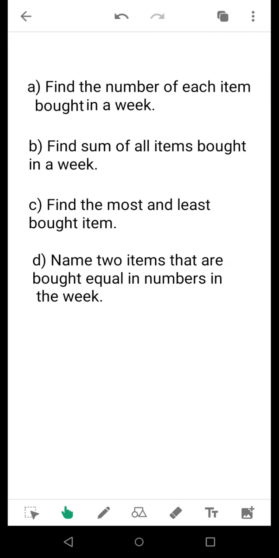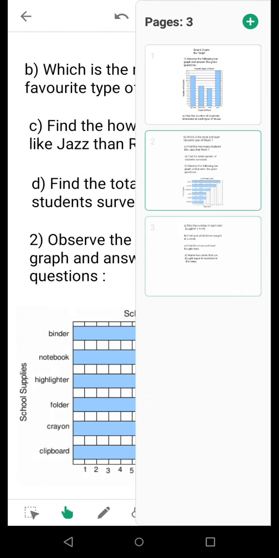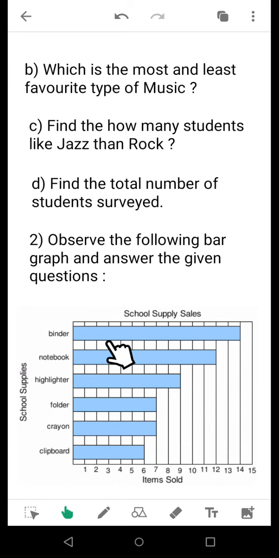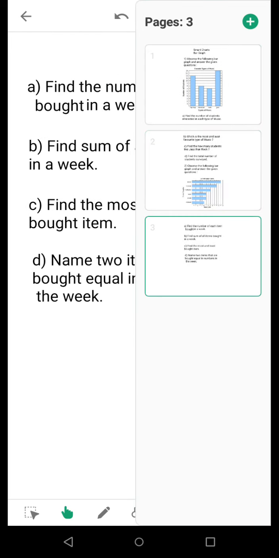The first question is, find the number of each item bought in a week. Now what we will do, see that each of the items, their counting is also given to you, for the binder, for the notebook. So for each of the items we will find out their counting, in what numbers they are required. Now we move to the second question.